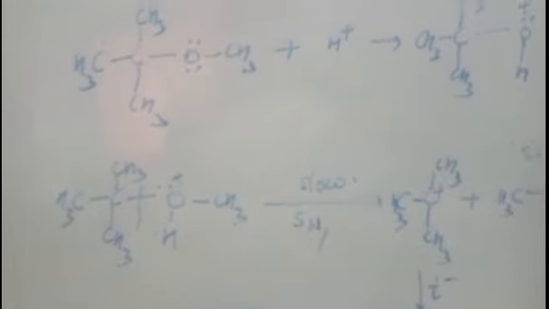So when one of the groups is a tertiary alkyl group, then we will get the tertiary alkyl iodide and alcohol. Understood? So remember these 3 limitations of the reactions.